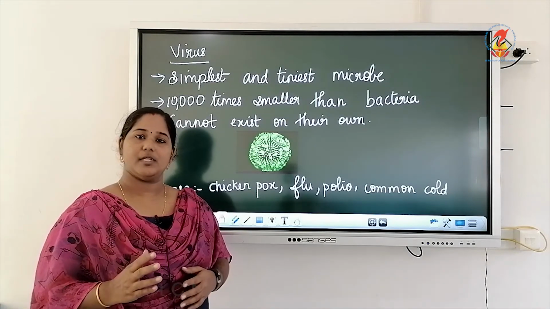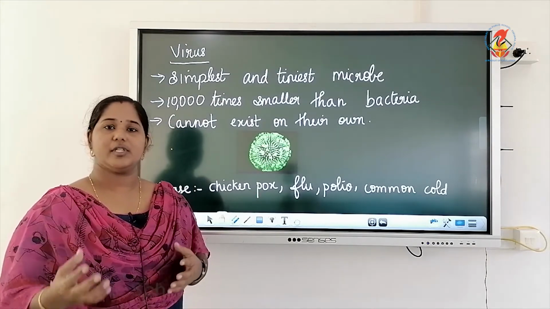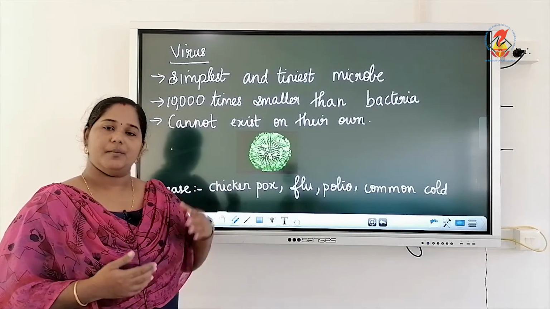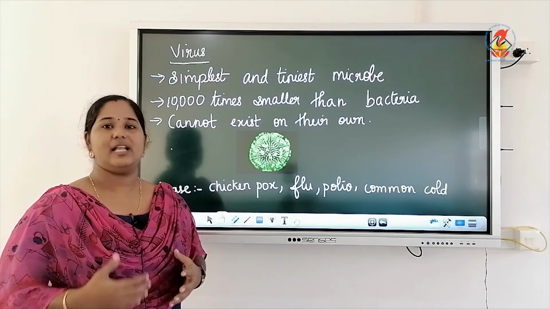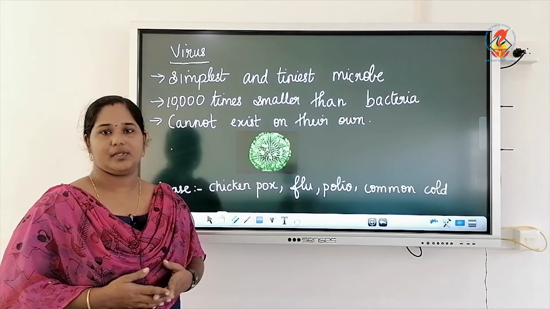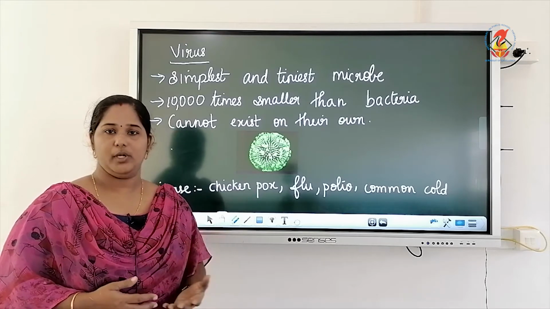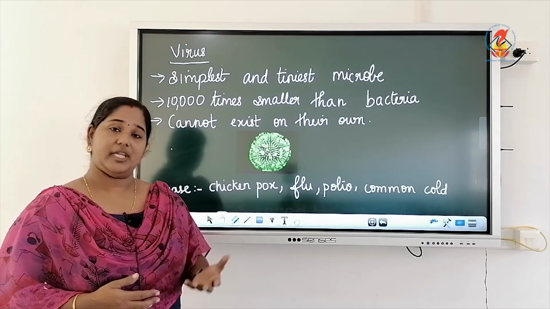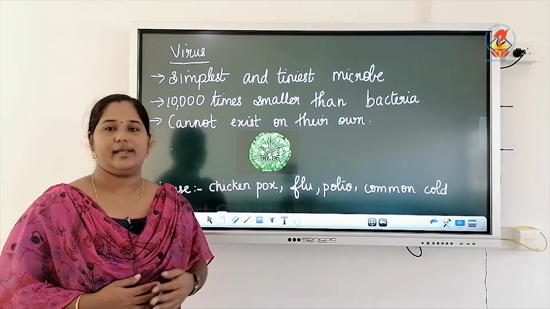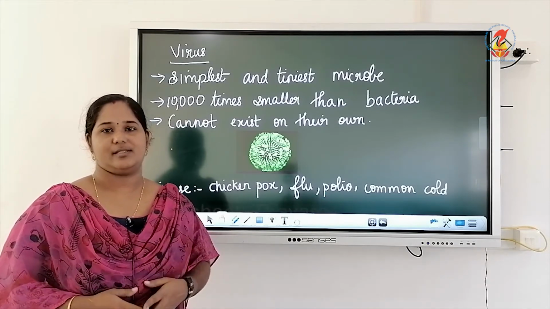Wherever microbes get favorable conditions to grow, favorable conditions meaning food, air, water and warmth, they will multiply. But virus needs a plant or animal cell to multiply. Whenever it enters the body, it starts increasing in number. Virus causes many dreadful diseases like polio, flu, chickenpox, common cold, and even the recent one, COVID-19, is caused by a virus. So don't think that it is too small, it is very dangerous.